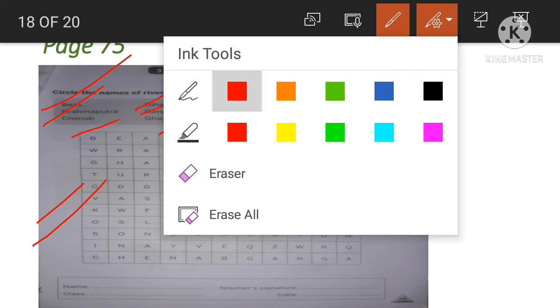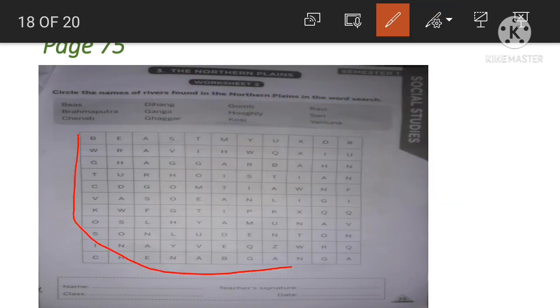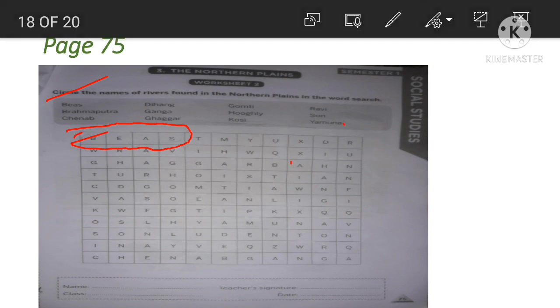So from these given rows and columns, you have to find out all the rivers given in the box and circle the names of the rivers. Okay, for example, suppose Beas, this is the river Beas, so you have to circle in this way. Okay, this is the way. So I request all of you to complete this assignment, page 75.